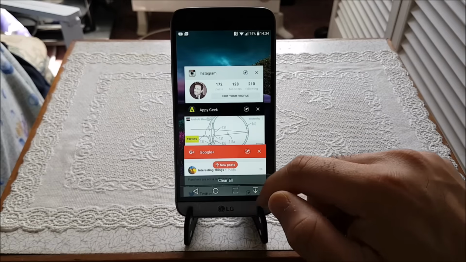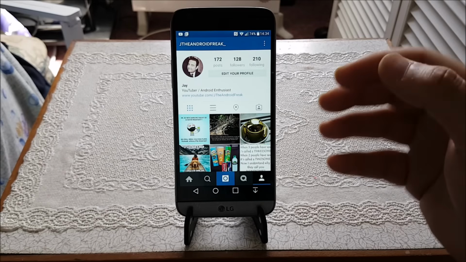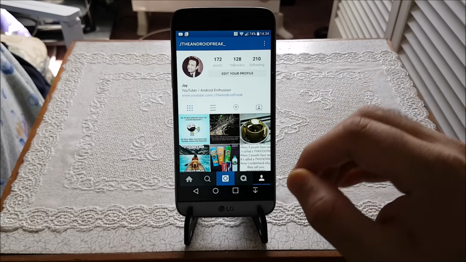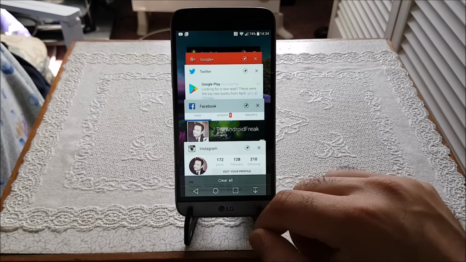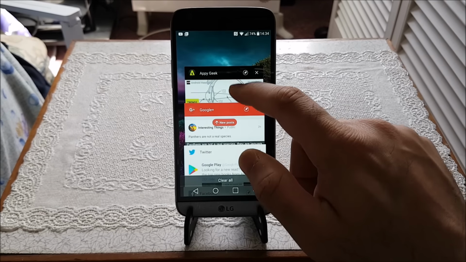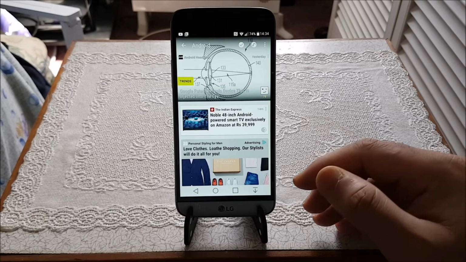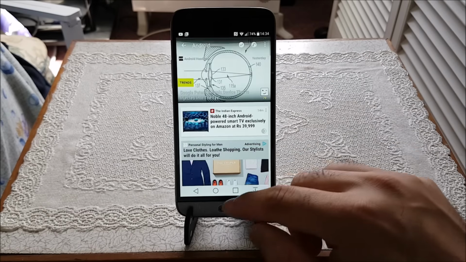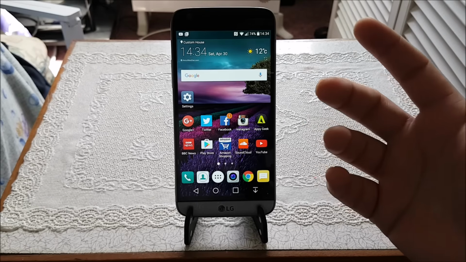Now let's get into my Instagram account. This was the 4th app we opened, and it was my home page, and it's exactly where it was. No changes, no reloading, nothing so far whatsoever. Let's now get into the last app, the 5th app, which was Epic Geek, and it's exactly as we left it. So no issues whatsoever. For the first 5 apps, the LG G5 has been able to keep up without any issues.